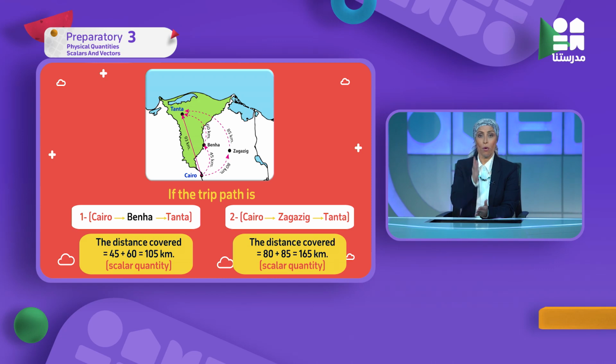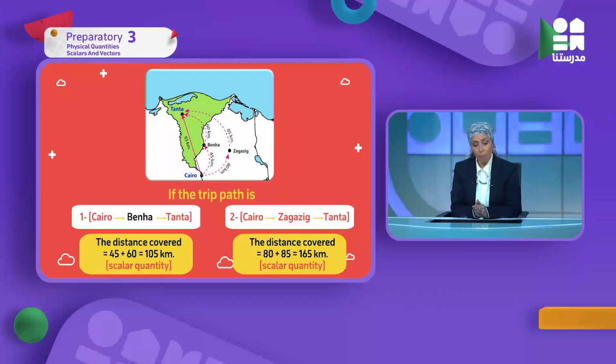Which direction? From Cairo directly to Tanta. خدت قطر على طول direct من كايرو لطنطا non-stop straight line. So here I make displacement. Look here in the diagram. The distance directly from Cairo to Tanta is 93 kilometers. Can you recognize anything here?